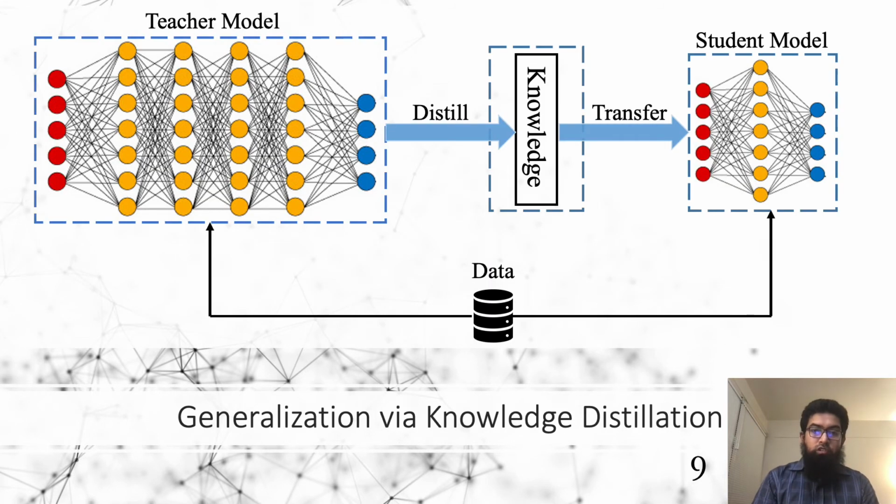The approach we take here to ensure generalization is called knowledge distillation. In knowledge distillation, in the cloud, we take data from all of the individual nodes and use that data to train a powerful model. Then we use that powerful teacher model as a target for student models that are trained in each node uniquely. So each node gets a unique model, but these models are again trained using a teacher model that has access to all of the data.